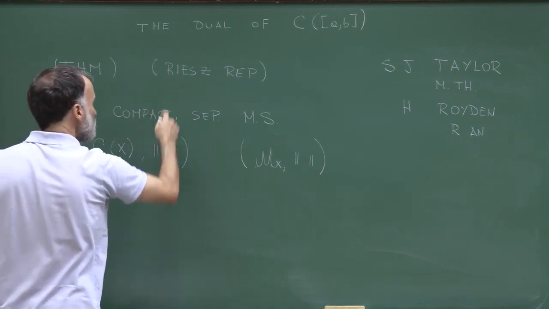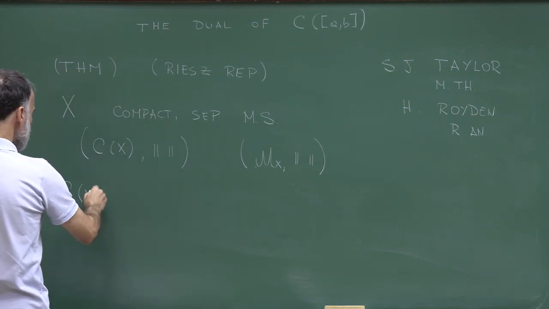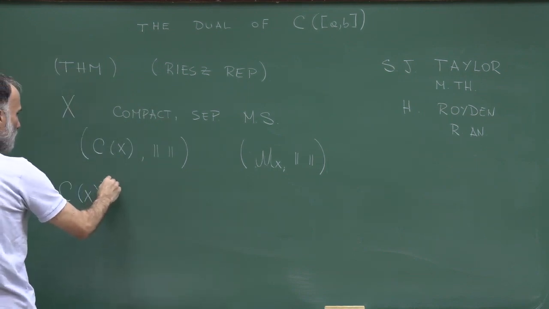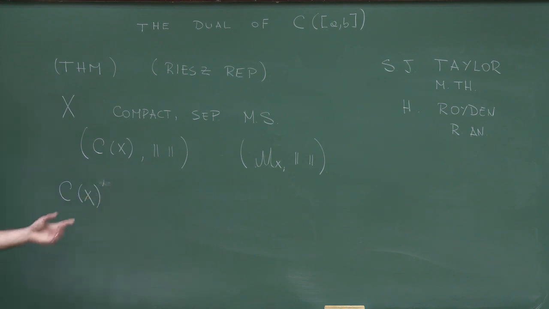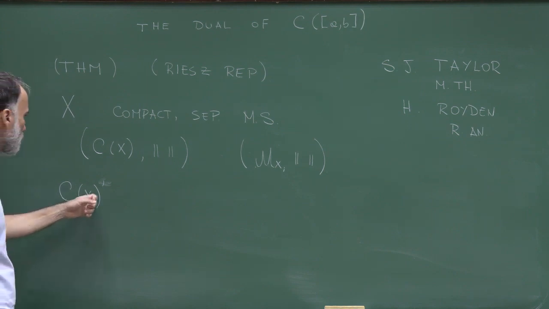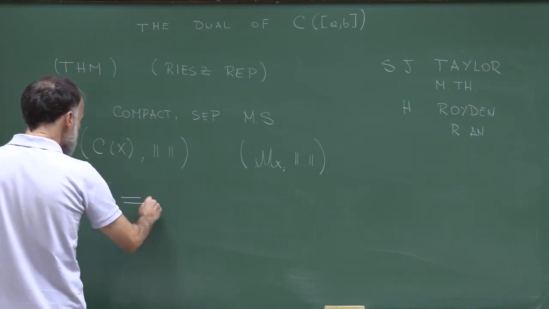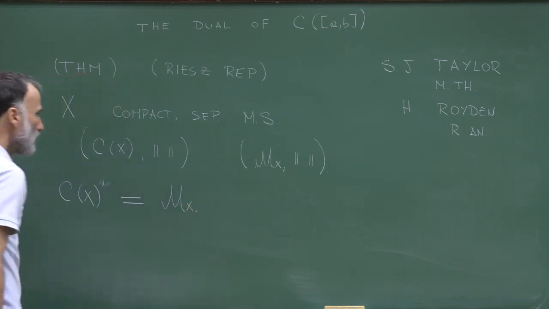So what the Riesz representation theorem tells you is that if I represent by C(X)', and sometimes instead of prime I'll call that star, but let's call it C(X)', the dual space of C(X), which means the space of all bounded linear functionals on C(X), then this space is exactly the space of finite signed measures.